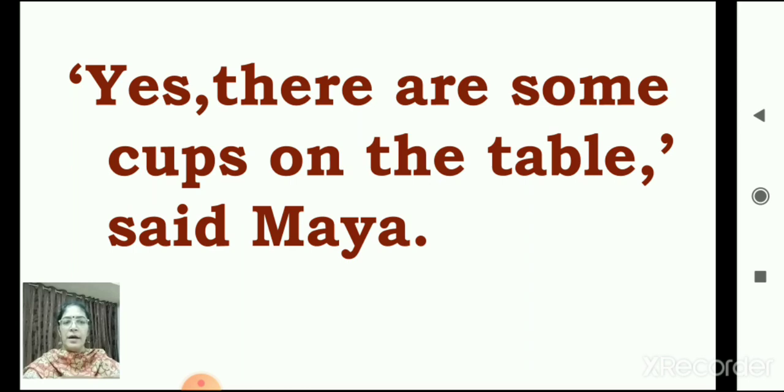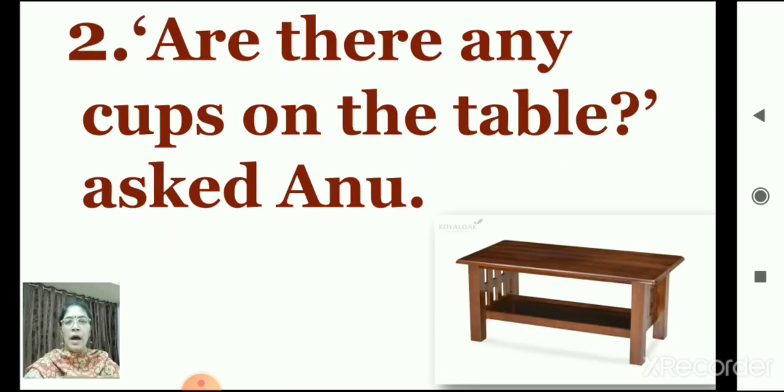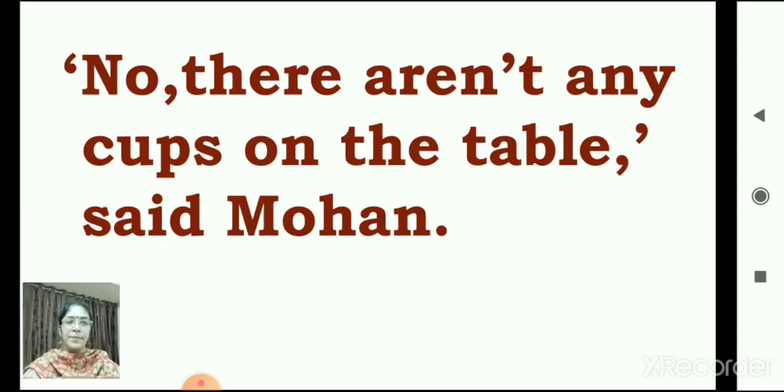Okay, children? Number 2. Are there any cups on the table? Asked Anu. Yes, look at the picture. What can you see? Are there any cups on the table? No. Correct. So let's see how to write the answer. Inverted comma.